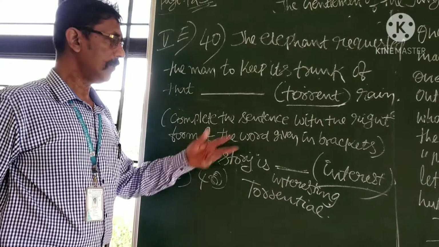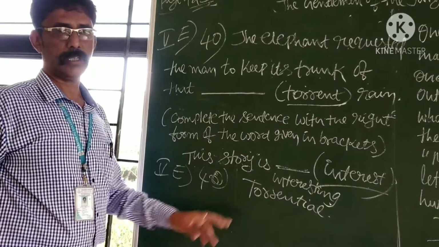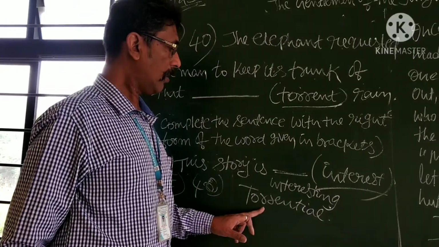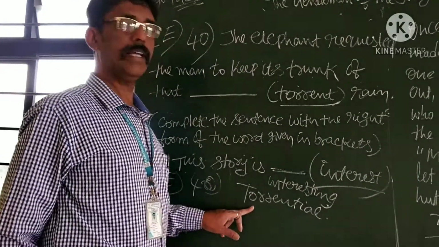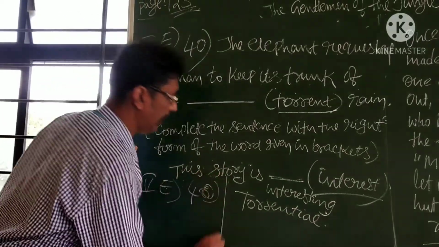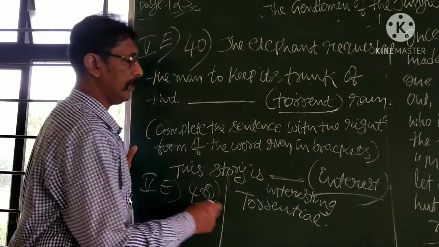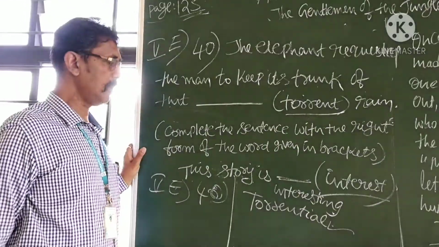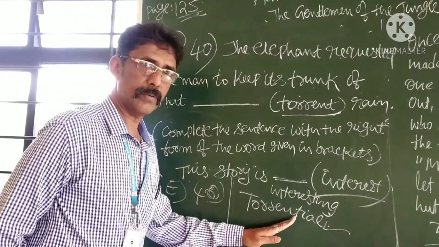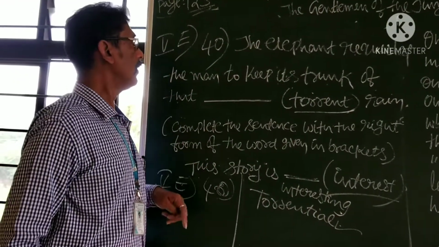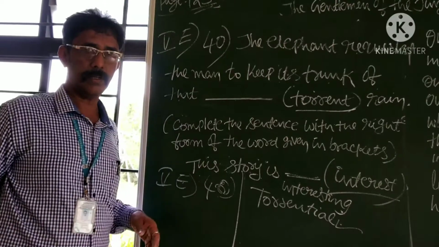Yes, I will switch over to the next question. Torrential means what? Heavy rain. It is why, 5E 40, before the margin 40, you write only torrential. You don't write this question in full, or the answer in full. You write whatever word is required. It is the art of answering question number 40. I will switch over to 41.